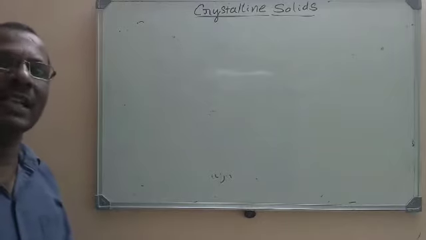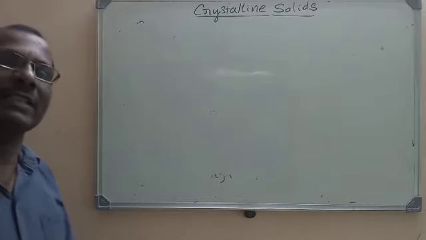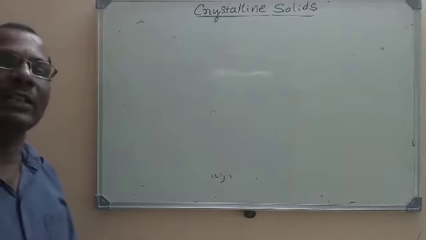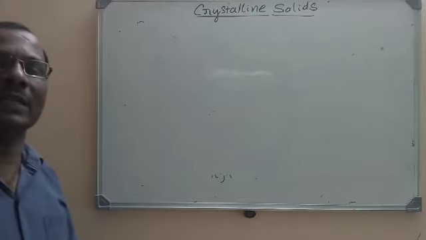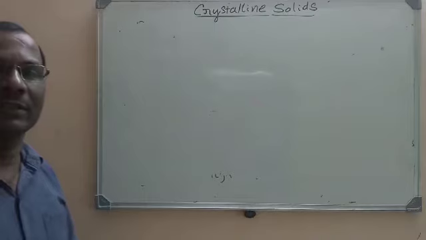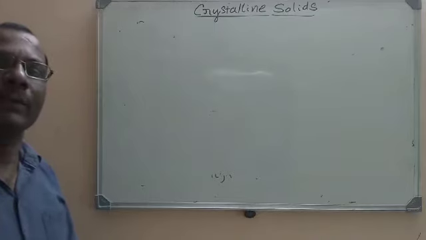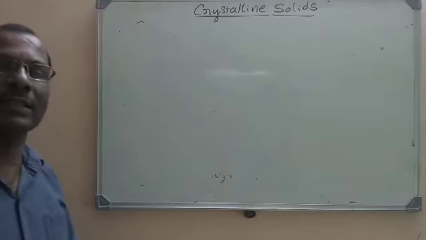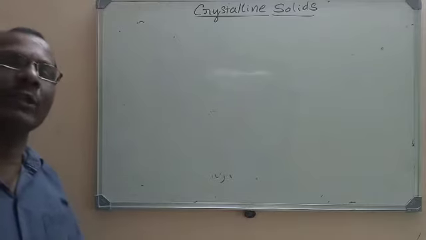But here in solids, as I told, the first type is crystalline solid and the second type is amorphous solid. You all know that in amorphous solids the molecules will not have any definite orderly arrangement. I told you these have very short range order. The particles will be arranged orderly only for a short distance.